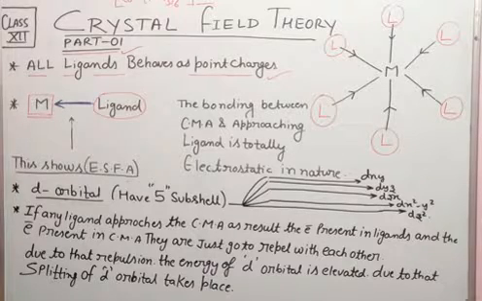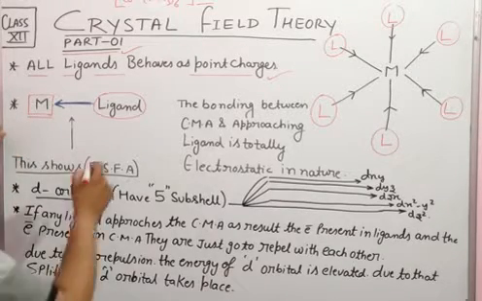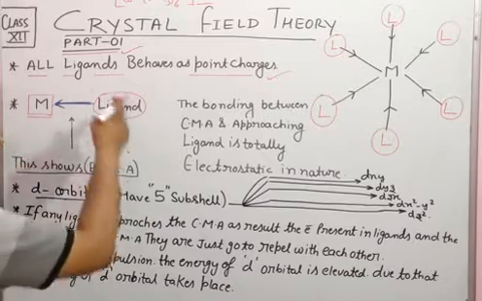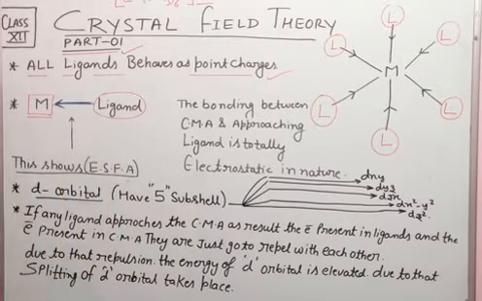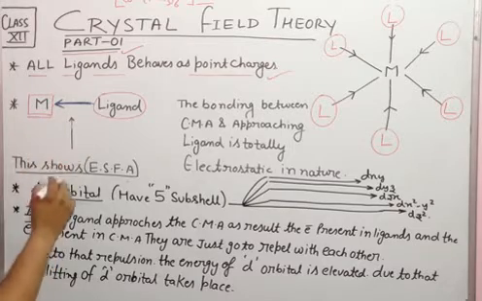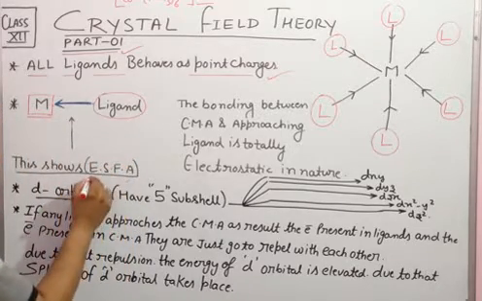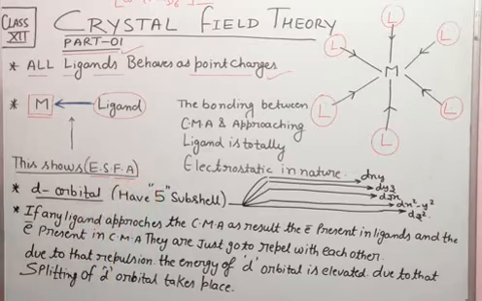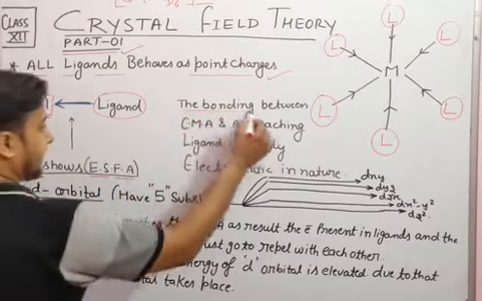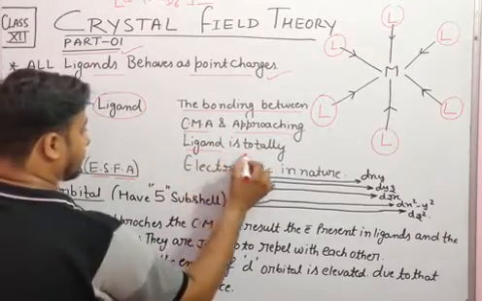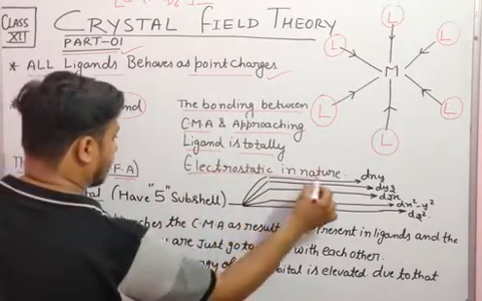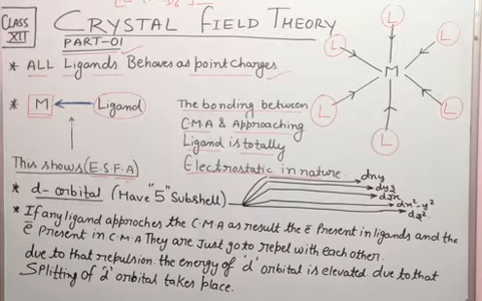Central metal atom, which is indicated by the capital M, and this is the ligand, clear, which is providing the electrons towards the central metal atom. So here we are using the word electrostatic force of attraction. The bonding between the central metal atom and the approaching ligand is totally electrostatic in nature. Why is it electrostatic in nature?